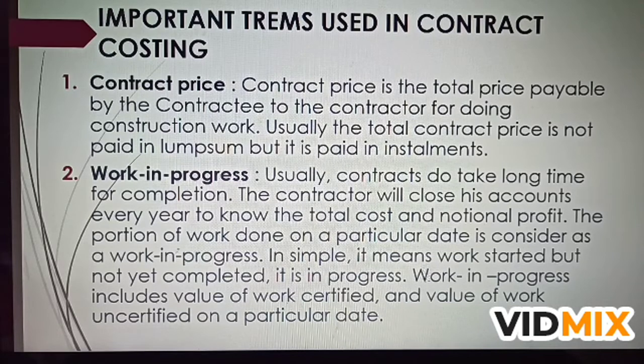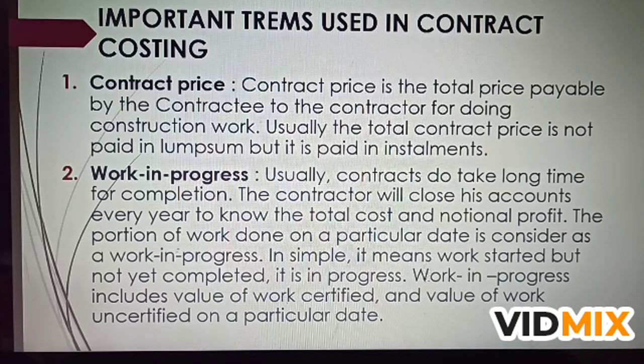Work in progress. What is this work in progress? Usually, the contracts do take a long time for completion. The contractor will close his accounts every year to know the total cost and notional profit. The portion of the work done on a particular date is considered as work in progress.